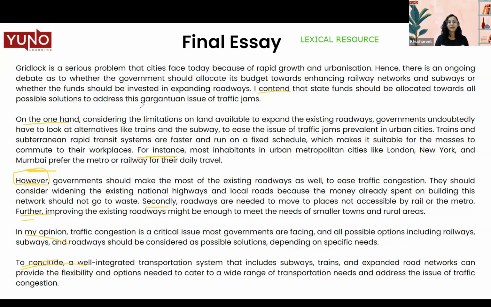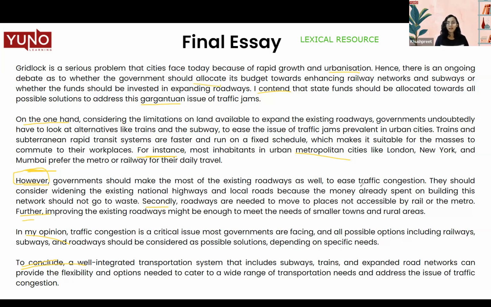Then, in this particular essay, we have used words like gargantuan, which means on a big scale. Metropolitan, that means urban cities; that's a synonym when we talk about a place with diverse cultures and a lot of pace. Some other words that we can see here are urbanization, and allocate funds instead of saying spending money.